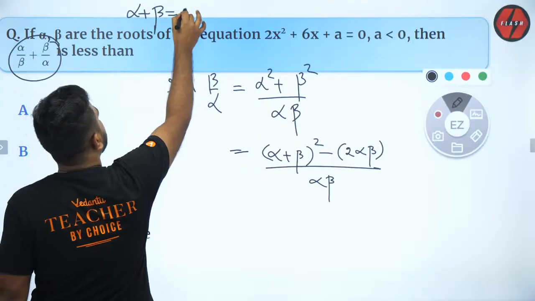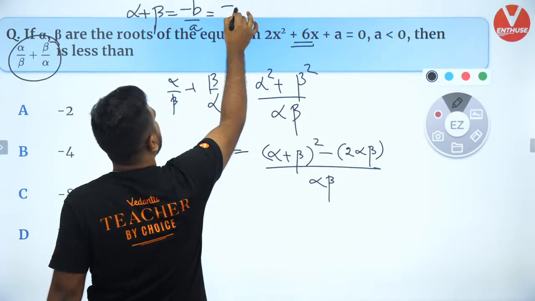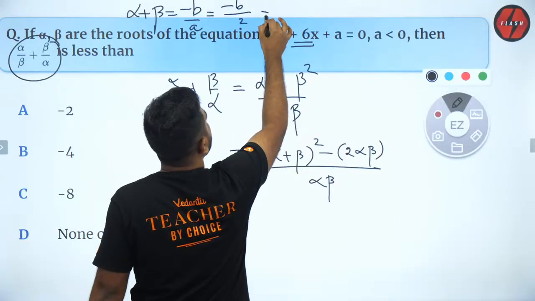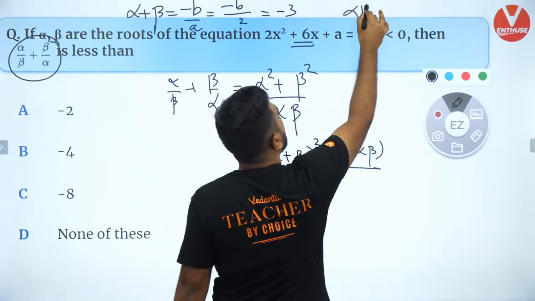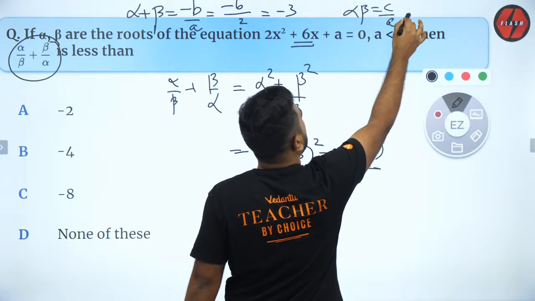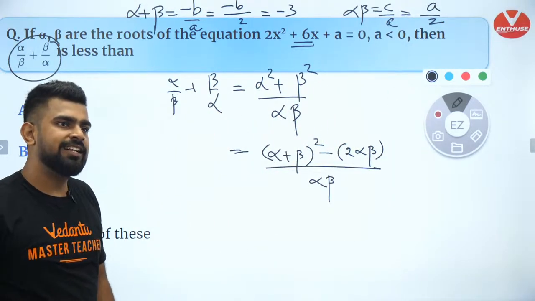What is alpha plus beta? Alpha plus beta is minus b by a, which is minus 6 divided by 2, which is minus 3. And what is alpha beta? Alpha beta is equal to c by a, which is a by 2. That's it.